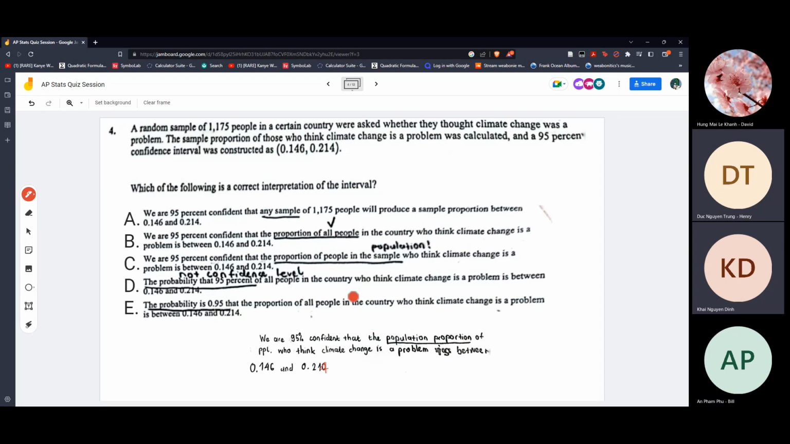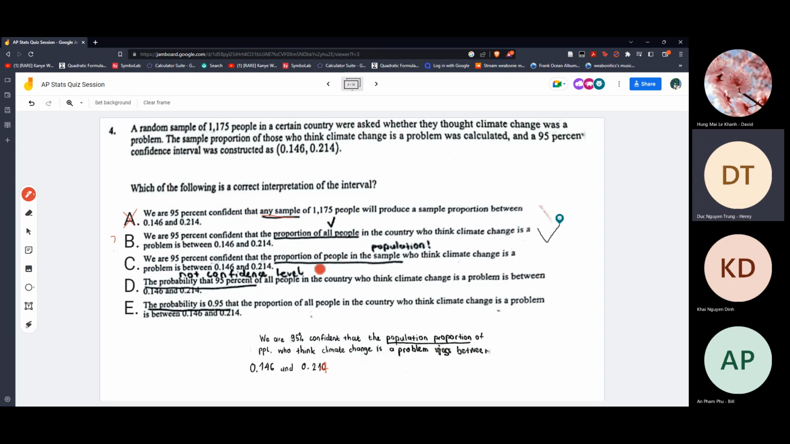Anyways, we see that A is wrong because it says any sample, and it's not about any sample; we're going for the true population. A is not correct. B, 95% confident that's the true proportion of all people, which also means the population proportion. So that may be correct, so we will put a question mark.